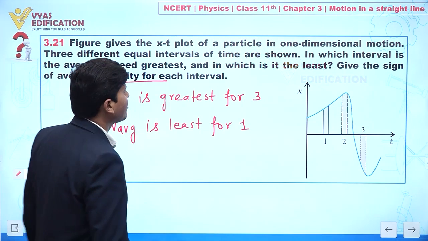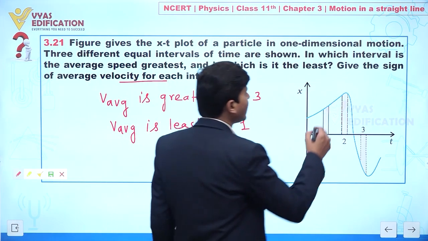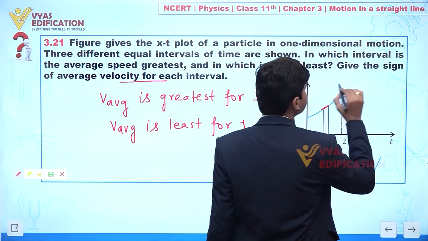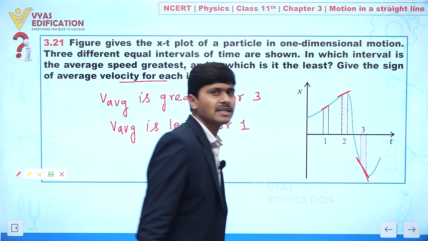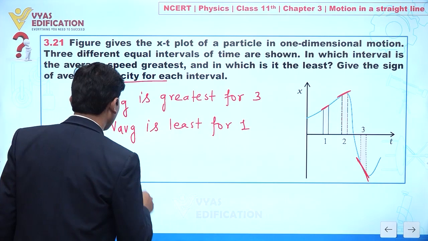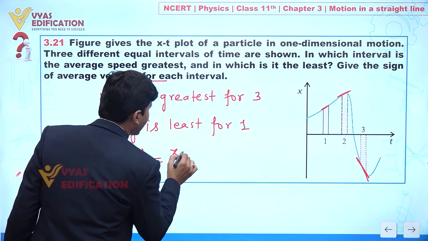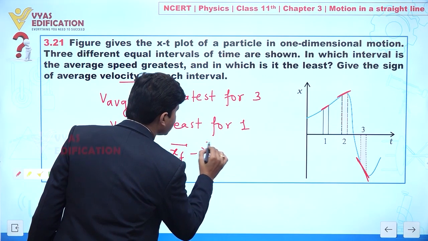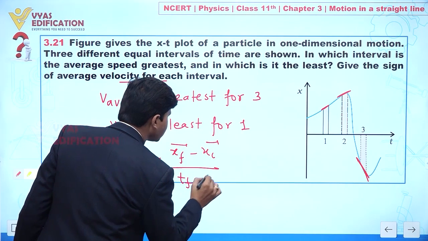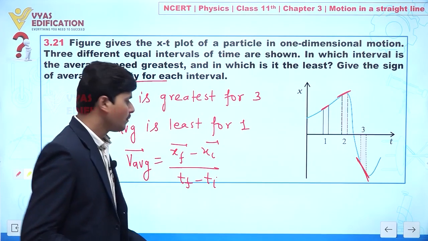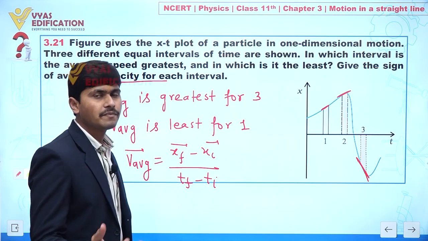Clear? So in average velocity you can say here we have x positive, here we have x positive, but here we are getting x negative. Clear? Or you can also find it like this. This is given by x final minus x initial over t final minus t initial. Clear? Because we can say this delta t is the same for everyone.